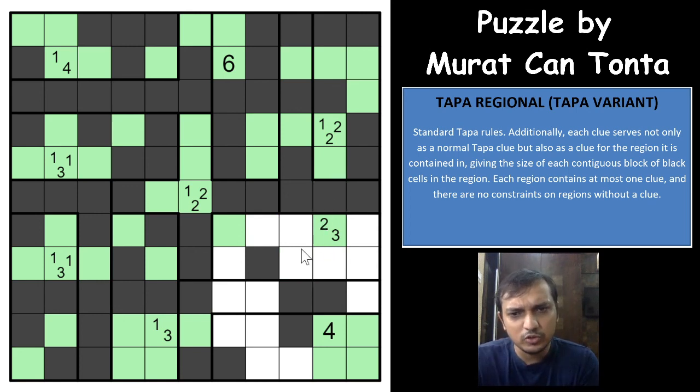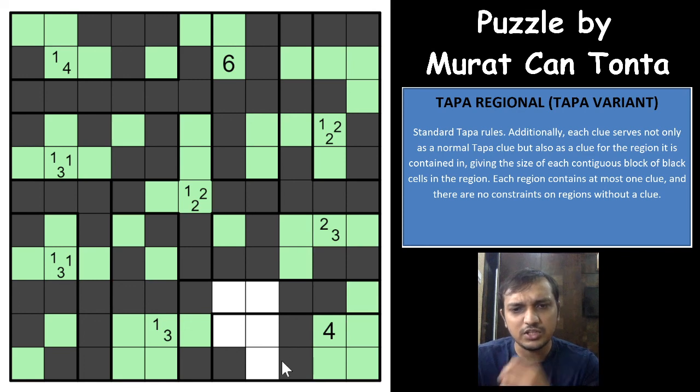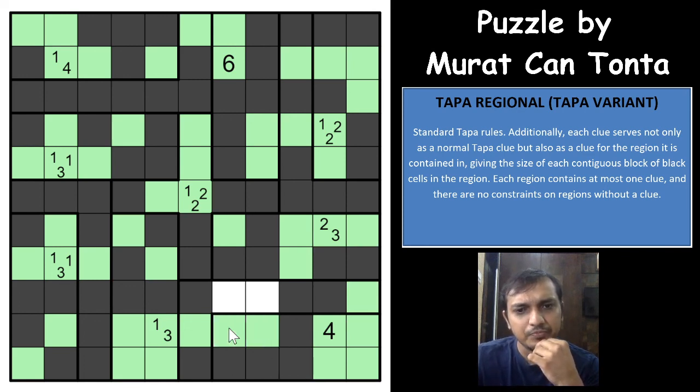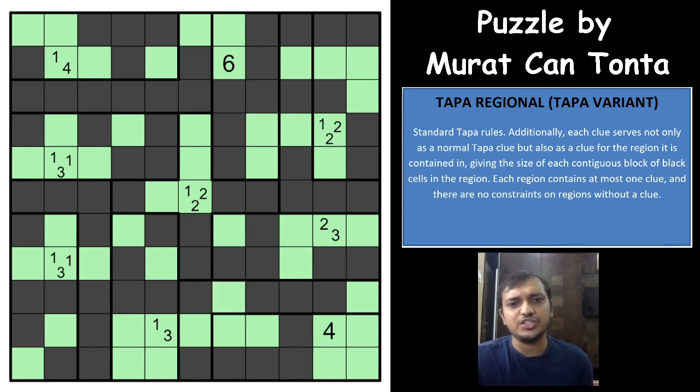this will be shaded, both of these are unshaded, this will be shaded, and for the 2 and 3 to be fulfilled, this will be unshaded, both of these will be shaded, right? This is unshaded, this is shaded, so this will have to continue this way, so both of these are unshaded, this is unshaded, and this will have to be shaded.